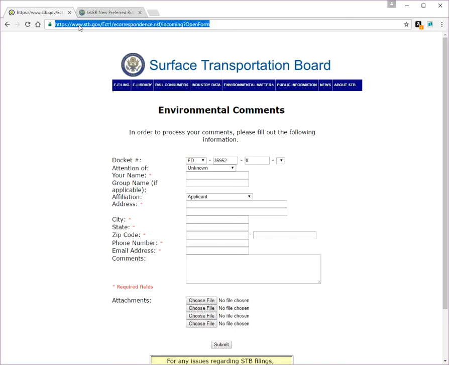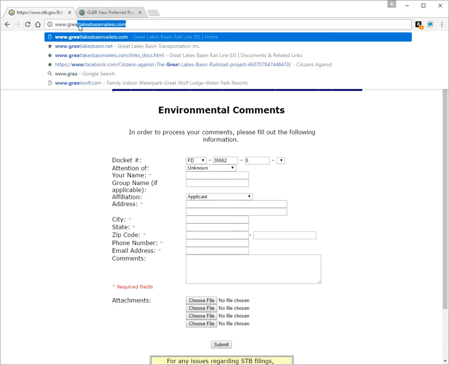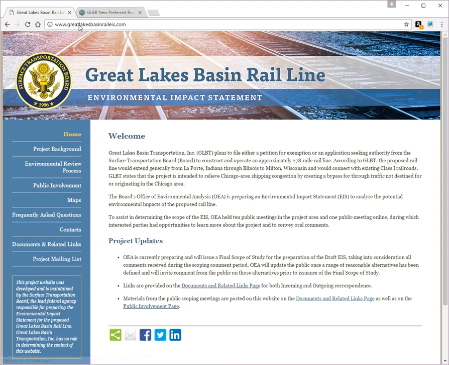So for that, the Surface Transportation Board has created a specific website called Great Lakes Basin Rail EIS.com. This website is specifically for the environmental impact statement that the Surface Transportation Board does.